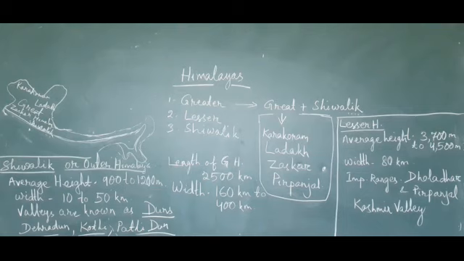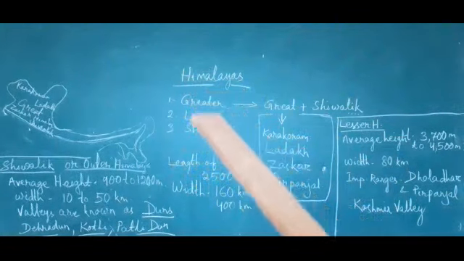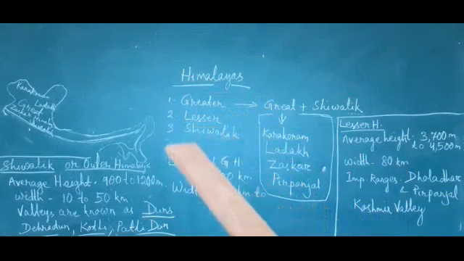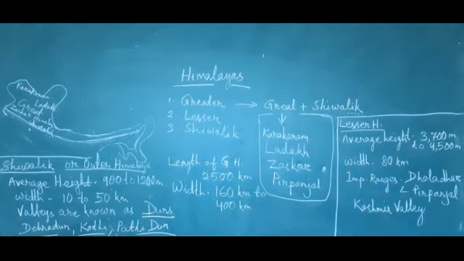These Himalayan mountain ranges start from the northwest and extend up to the northeast. They run parallel, and according to height, width and length, they are divided into 3 different groups: one is Greater Himalaya, next one is Lesser Himalaya, third one is Shivalik.